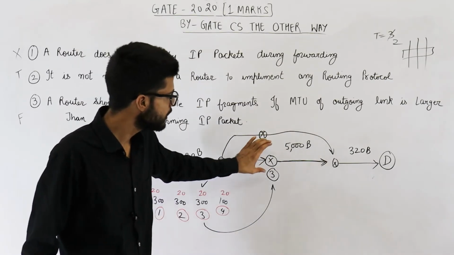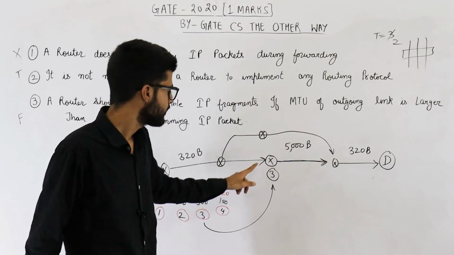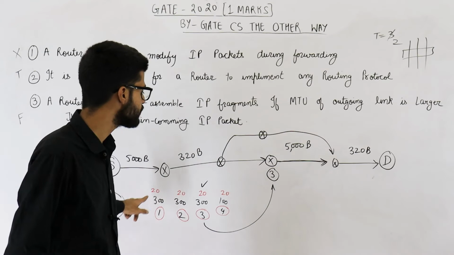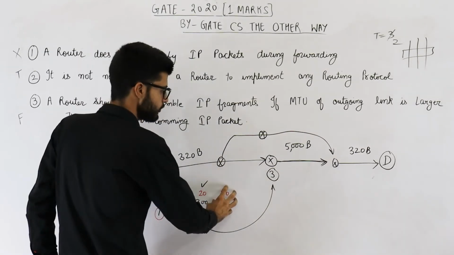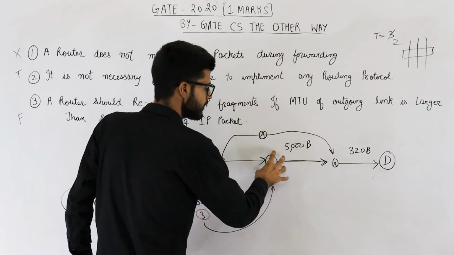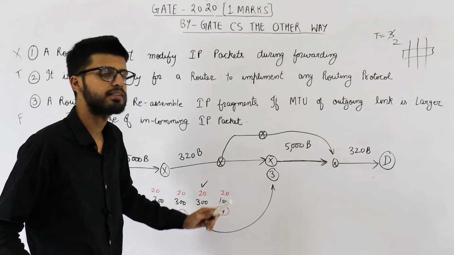It will never reassemble because possibility is that this router may not get all of the fragments. Suppose this last fragment takes this path. So this router will keep on waiting infinitely and it will never get this last fragment.